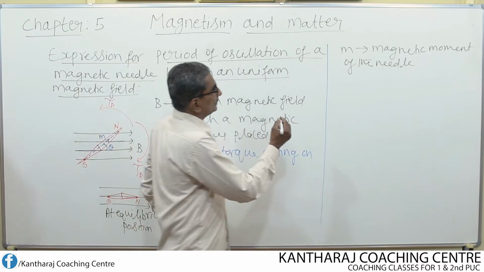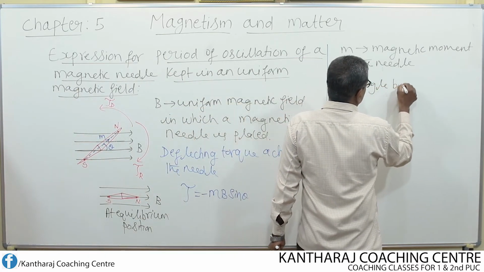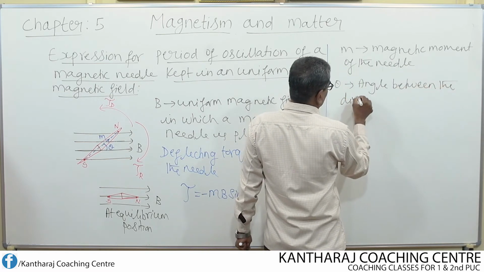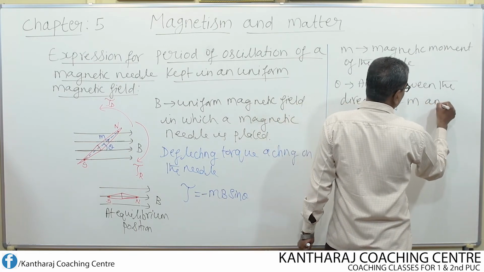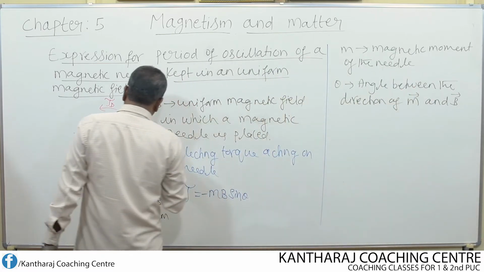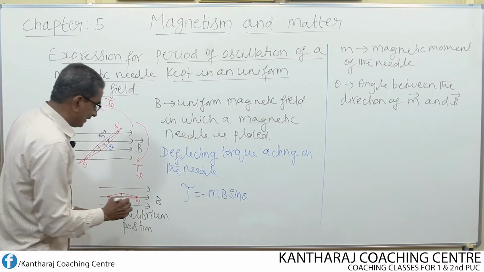So theta is the angle between the direction of magnetic moment M and B. Remember, both are vector quantities. The magnetic field B and the magnetic moment M are vector quantities.